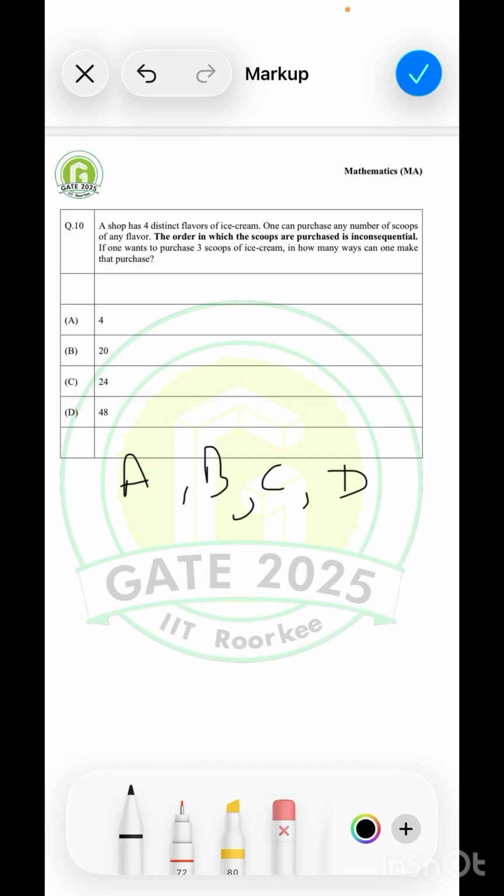So how can you proceed about it? Since you want to buy only 3 scoops, how many maximum flavors can you pick up? 3, obviously. You can't pick up more than 3 flavors for sure. And how many minimum? Since you want to buy ice cream, you have to buy at least one flavor. So minimum 1 and maximum 3. That's the limit.